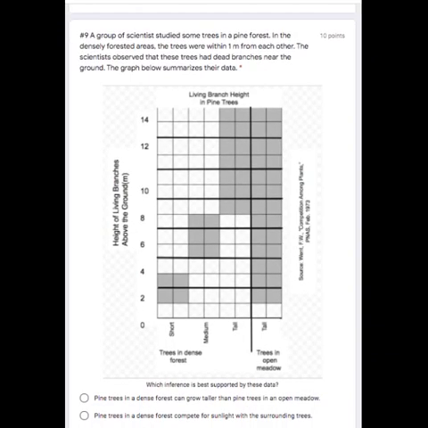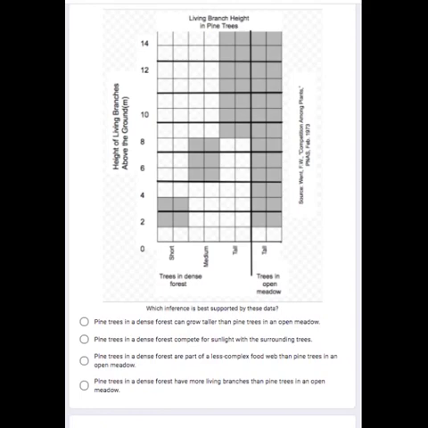Question number 9. A group of scientists studied some trees in a pine forest. In the densely forested areas, the trees were within 1 meter from each other. The scientists observed that these trees had dead branches near the ground. The graph below summarizes the data. So let's look at the graph.